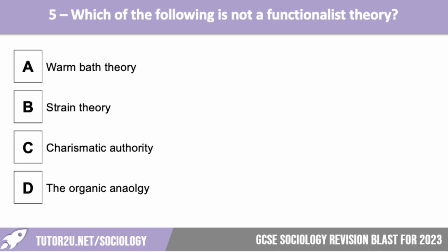Obviously it's not how we normally would spell analogy. Okay, let's have a look. It is charismatic authority. So that's an idea linked to Weber about the different types of authority that people can have. So warm bath theory is Parsons, strain theory is linked to Merton, and the organic analogy is linked to Durkheim.